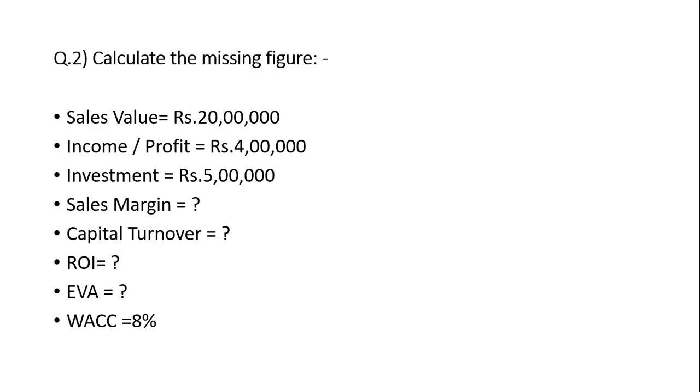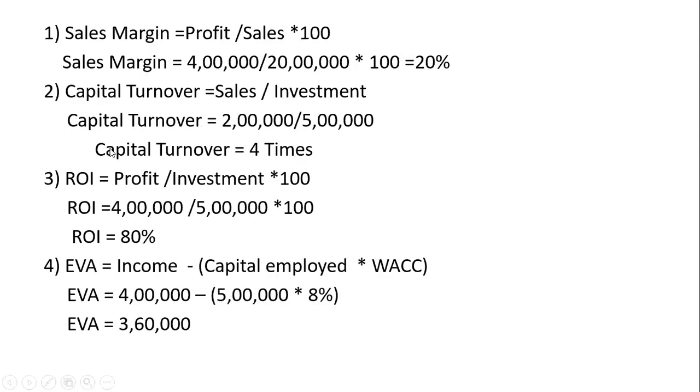If EVA is positive, yes, very good. EVA by Prachi Jain, 3,60,000. Roll number 16, 3,60,000. Perfect. Note down. Now this EVA is positive. Positive EVA means the company's past earnings are good and are more than the cost of funds. How much more are they? 3,60,000 more than the cost.